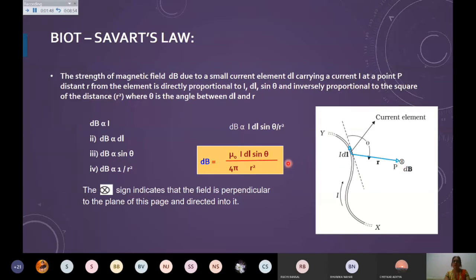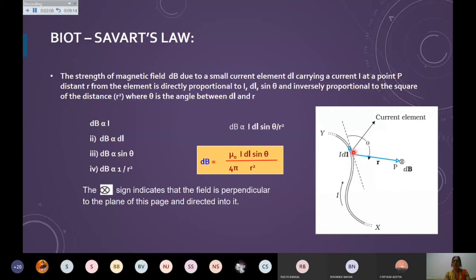So this is the magnitude. If I talk about the magnitude of the small magnetic field dB, it is coming out to be directly proportional to I dl sine theta divided by r square. And if I want to find the direction, of course I am going to write it in the vector form.